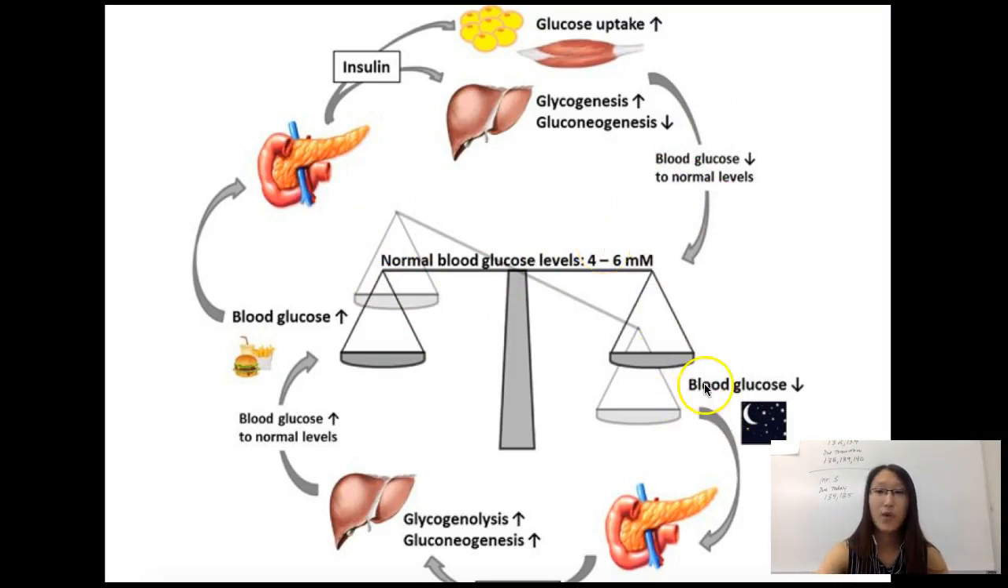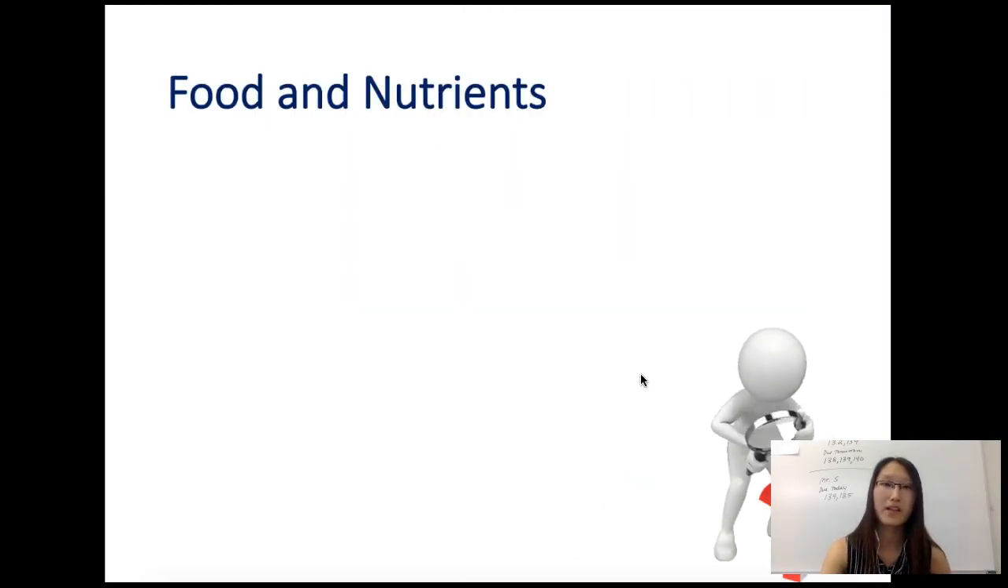And then the next one is if the blood glucose level goes down when you're not eating, for example, when you're sleeping, the pancreas will then release a hormone called glucagon, and this glucagon will allow your liver to release glucose into the blood so that the blood glucose level can go back up to the normal amount, which is the homeostasis. And then we learn all of this.